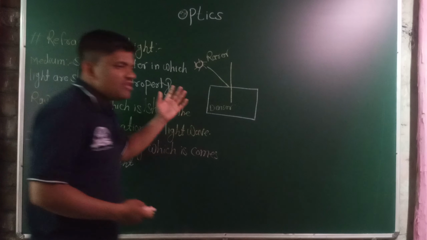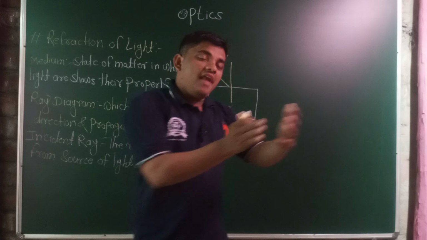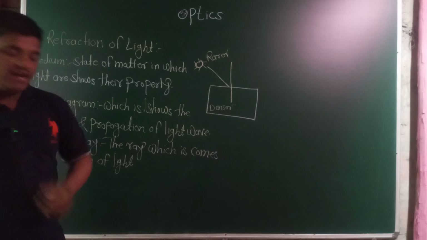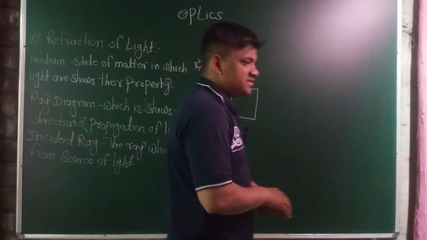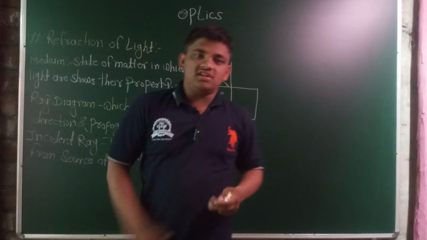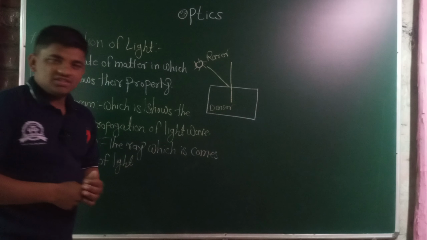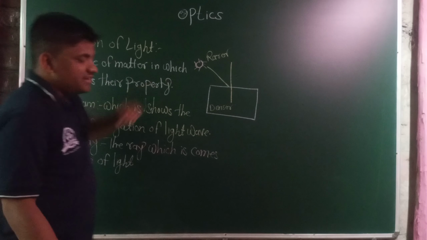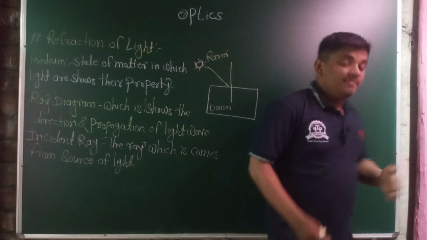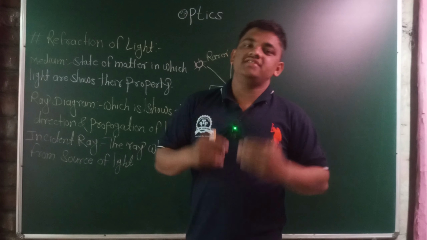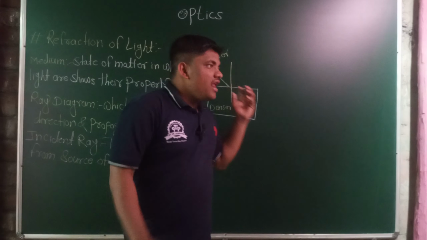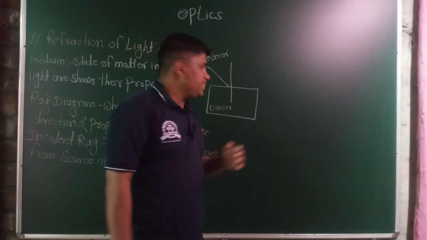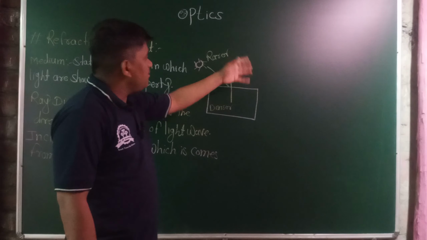After showing several properties of that light, the other ray may be a refracted ray or reflected ray. What is meant by reflection? We will see in the next lecture, but the simple meaning we are trying to understand now. Reflection: if the incident ray and reflected ray are in the same medium, the ray of light strikes the boundary of another medium. This is one medium, air medium or rarer medium.